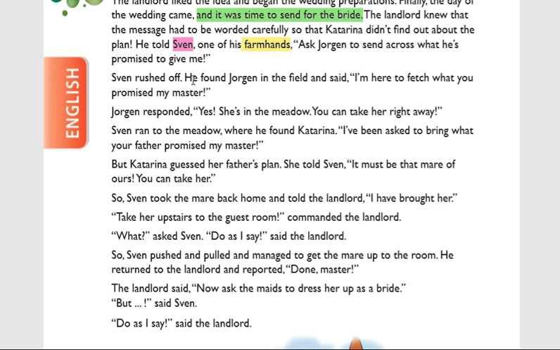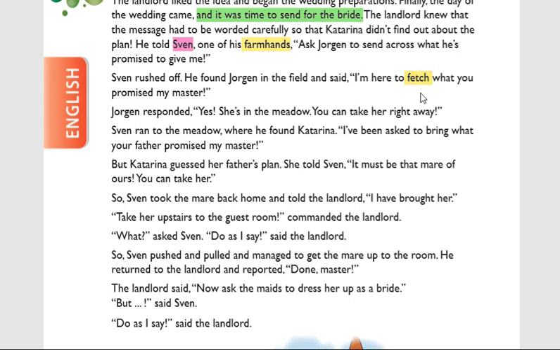He found Jorgan in the fields and said, I am here to fetch. One more new word to you. Fetch means bring. What is the meaning of fetch? Bring. So Sven reached where Jorgan was available. At that time, Jorgan was also in the field actually. Field means where farming land is there. Okay. Sven found Jorgan in the field and said, I am here to fetch.